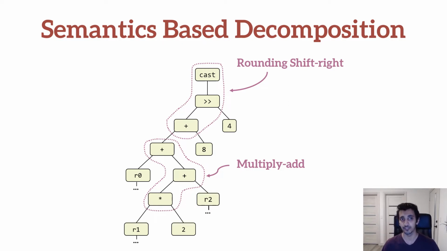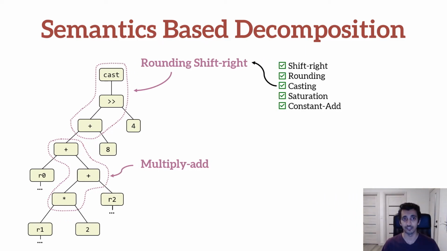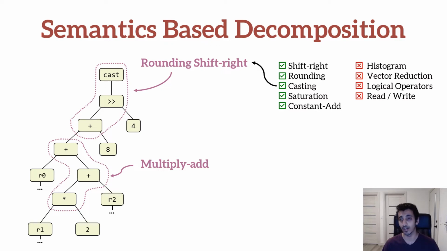Secondly, the decomposition exposes higher level semantic information about each group of operations. We can use this information to refine our search. For instance, when synthesizing an implementation for this rounding shift-right subexpression, we can restrict the synthesizer to only consider the subset of intrinsics from the target platform that perform relevant operations, such as any shift-rights, rounding, casting, or addition intrinsics, and ignore all other irrelevant intrinsics that do things like vector reductions, or I/O operations, or compute a histogram.